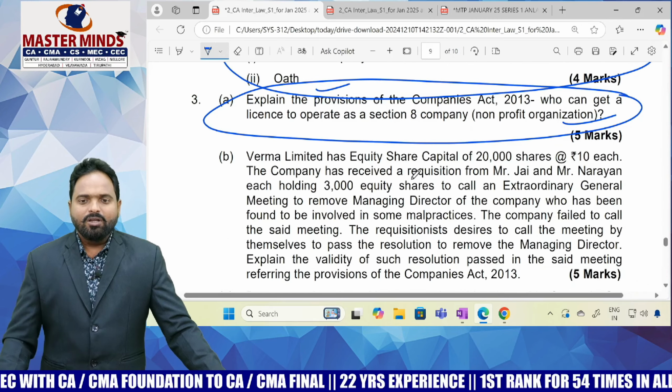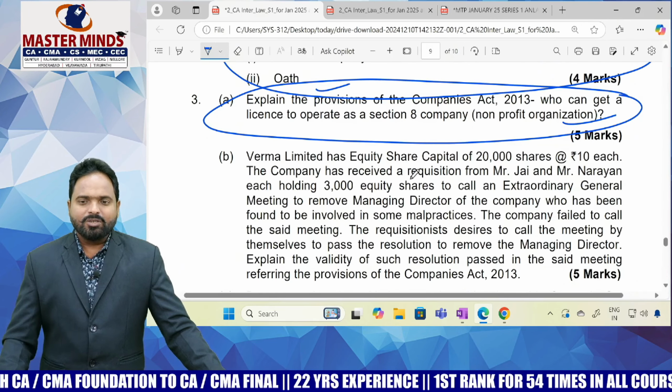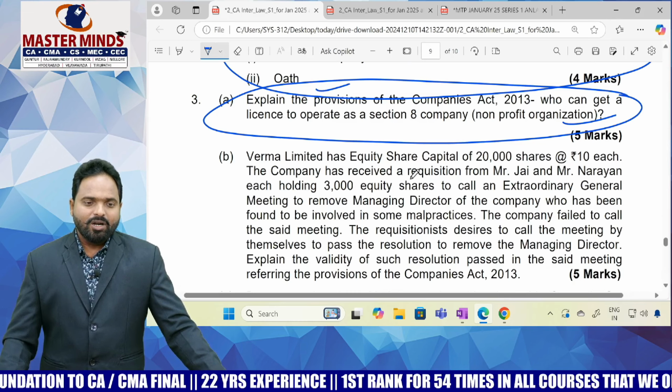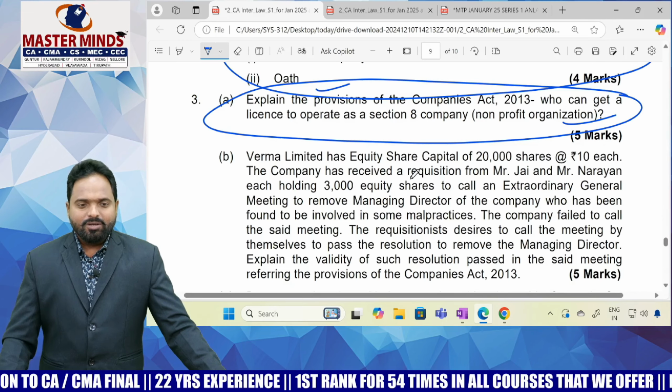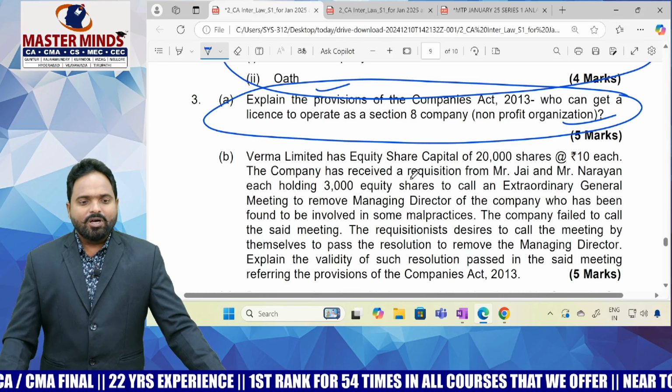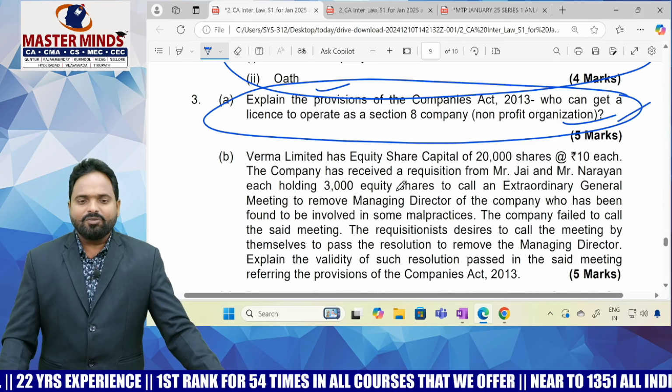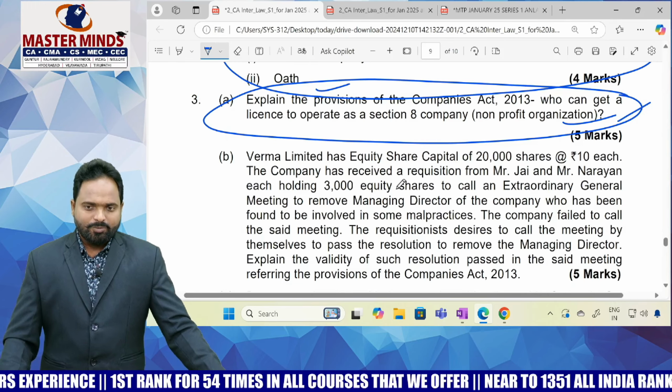So there is a rule, that rule you have to follow. Projected financial statement, income and expenditure account for 3 years you have to provide, declaration by the chartered accountant, and MOA and AOA, that also you have to submit. These are all the things and special points we discussed for Section 8 company that you can discuss here. You can write here for 5 marks conveniently. It is a direct theory question.